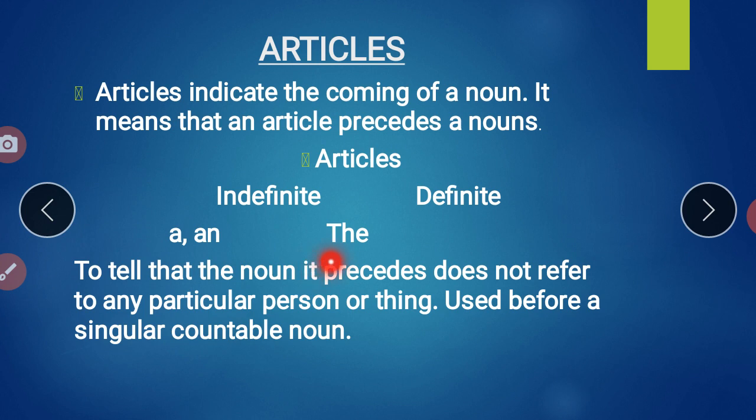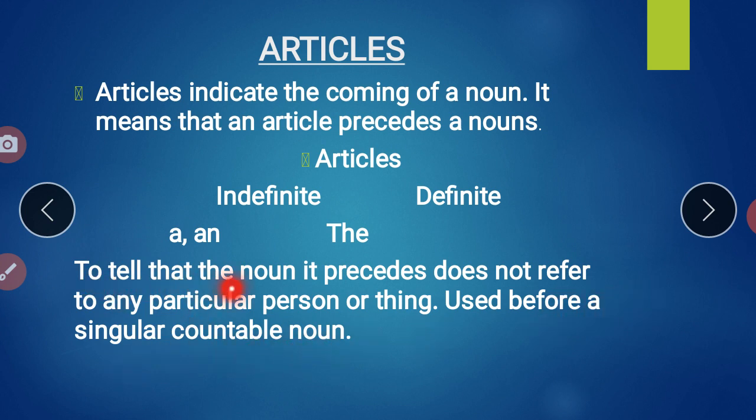When we have a definite noun, we have to use the. So articles are basically of two types: indefinite, that is a and an, and definite, that is only the. Clear? It is used to tell that the noun it precedes does not refer to any particular person or thing, before a singular countable noun.